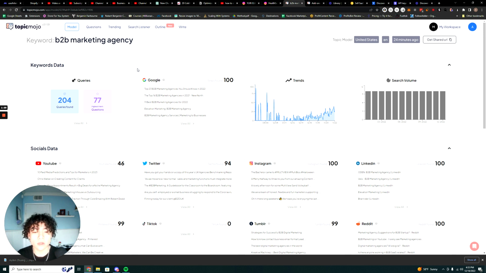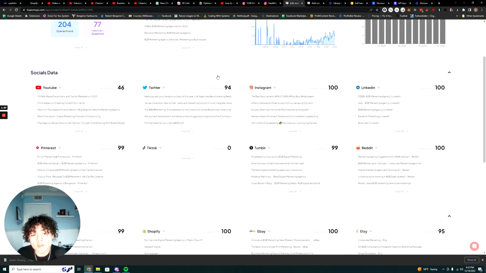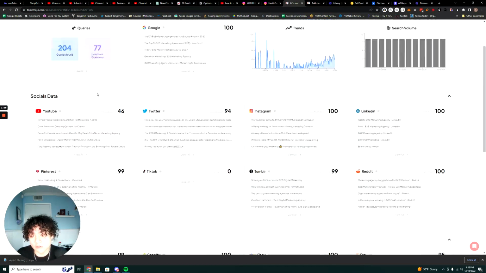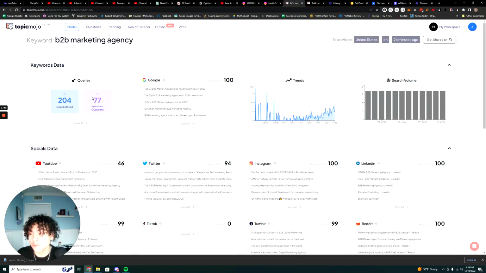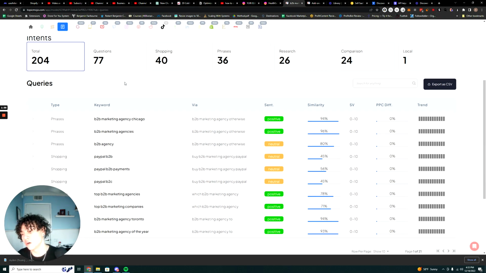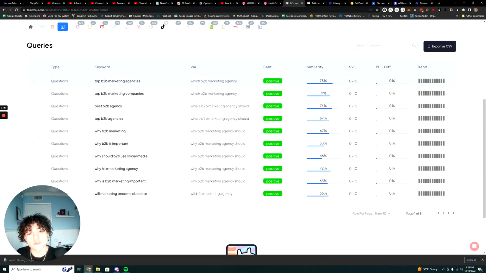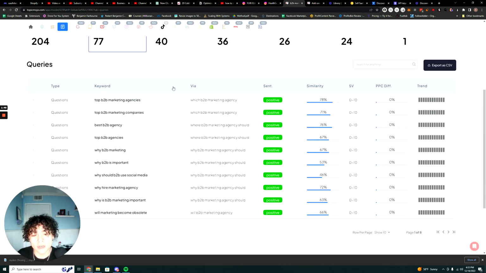So you could use this not only for e-commerce, you could use this for your agency, for SEO, blogging, whatever it is. It will just pull up a bunch of ideas for you in your niche, right? So let's start with the keyword data. This one's probably the most useful if you're running ads, or Google ads, or if you're trying to rank your videos or whatever you're doing, right?